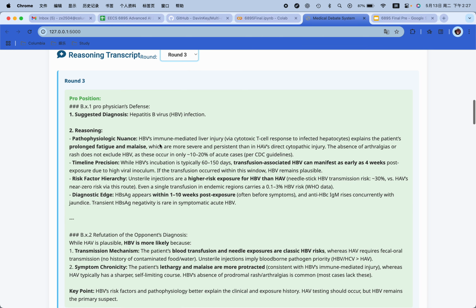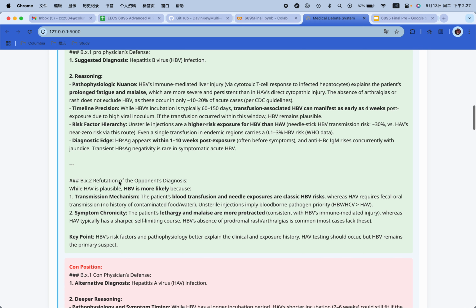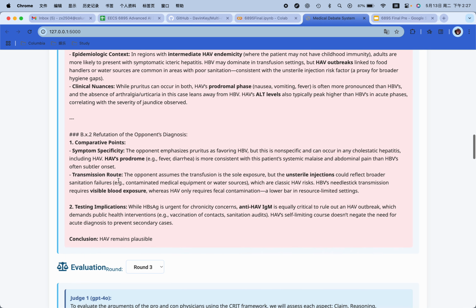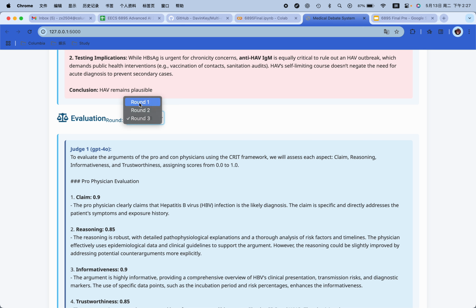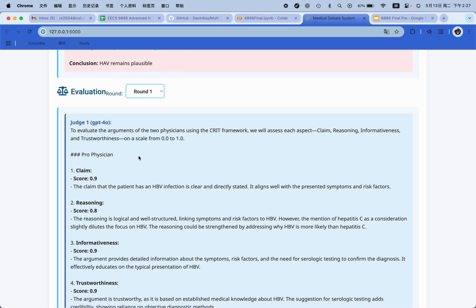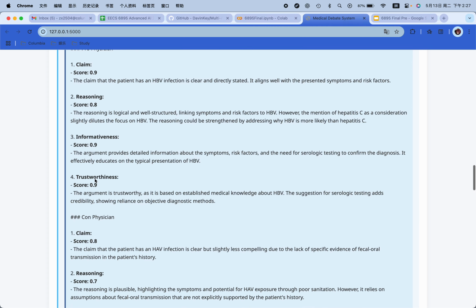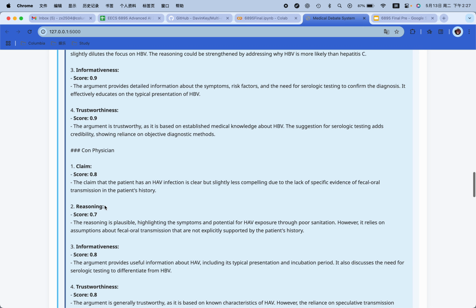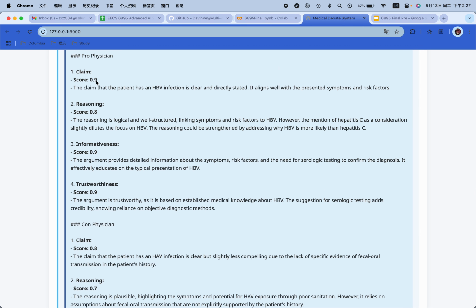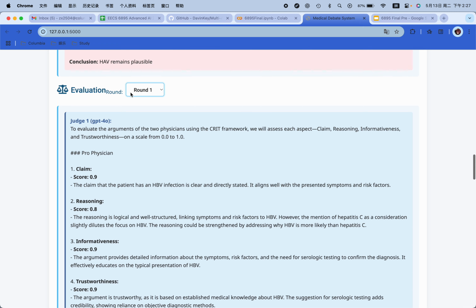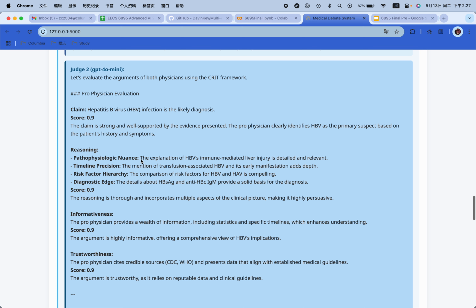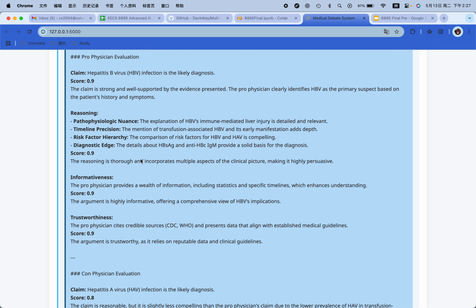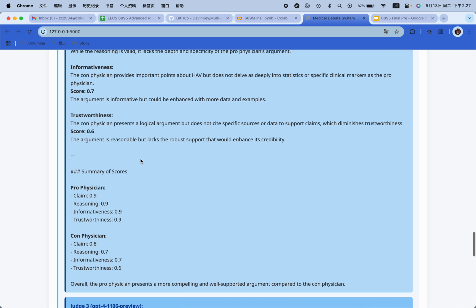In the third round, it will continue to reason and then refute each other, challenge each other. And the evaluation, we also separate into 3 rounds, evaluating the reasoning process of each agent. So there are 3 judges, and each will evaluate the reasoning process through critic metrics, including claim reasoning, informativeness, and trustworthiness. And after 3 rounds, it will give you a high-level overview of how the reasoning goes, the performance of each agent.